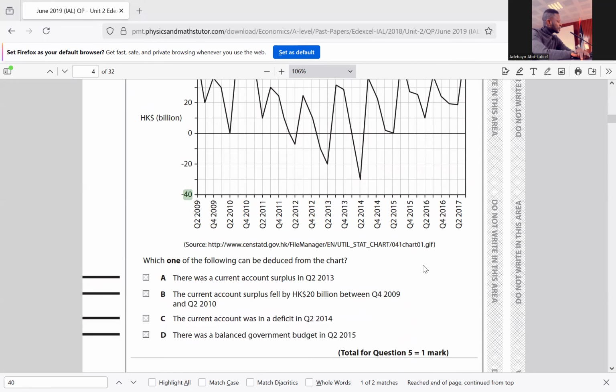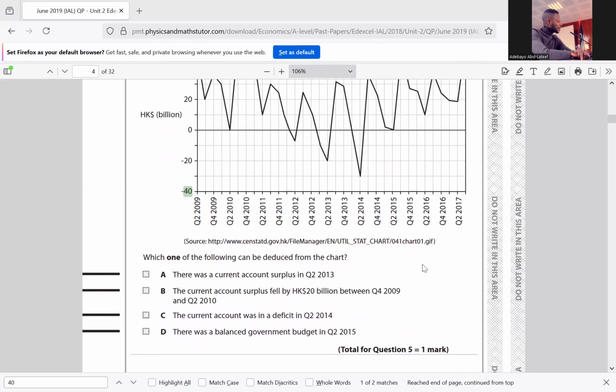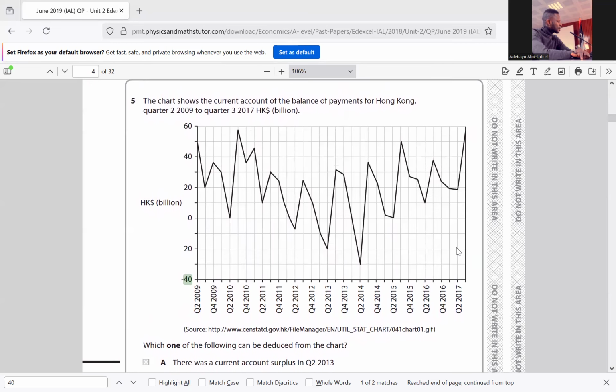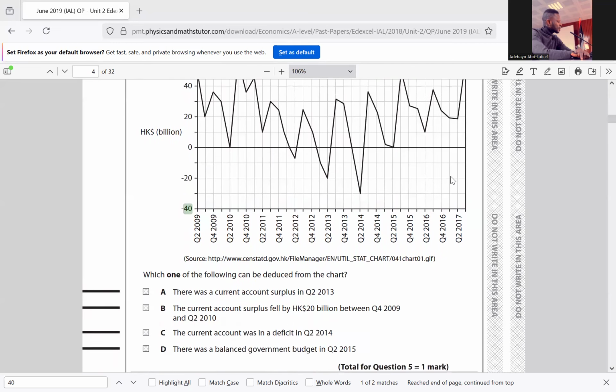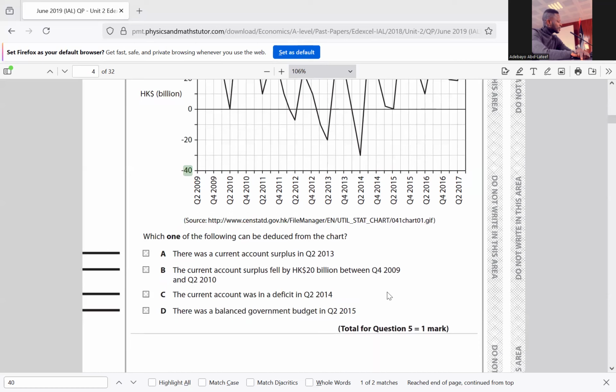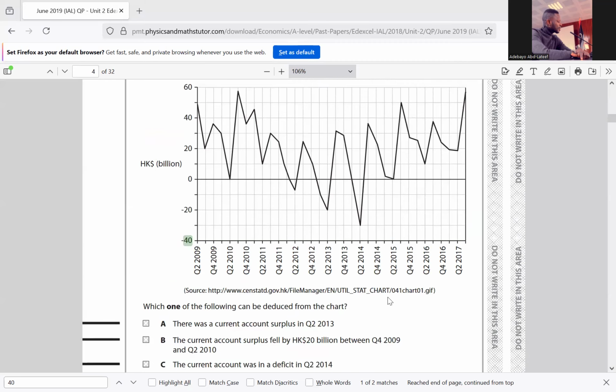But let's check D. There was a balanced government budget in quarter 2 of 2015. Well, this is not budget balance, it is the current account, so it's not about budgeting. So it is not D. We have a current account balance, not a balanced government budget. I think the point is clear. So the answer is C for question 5.